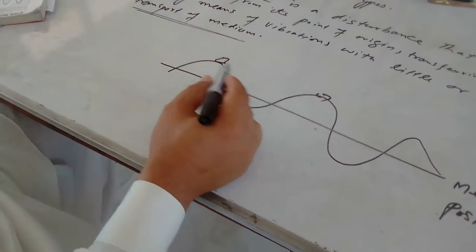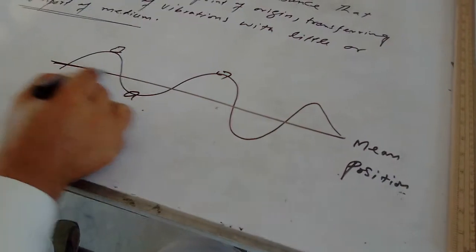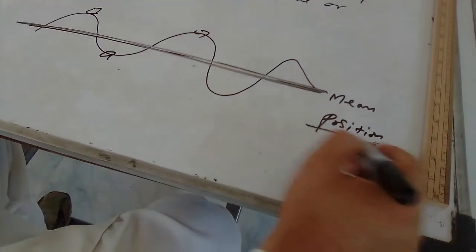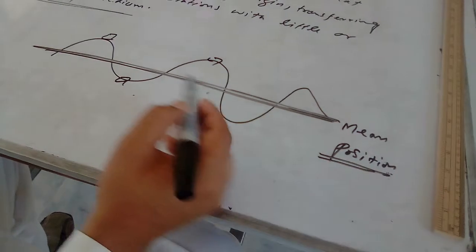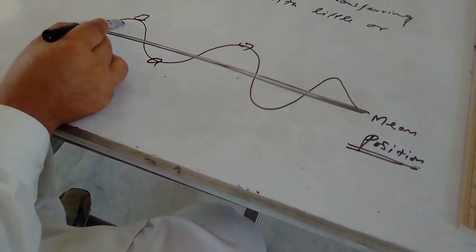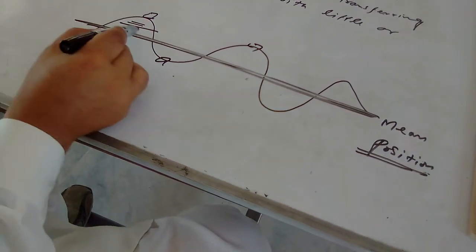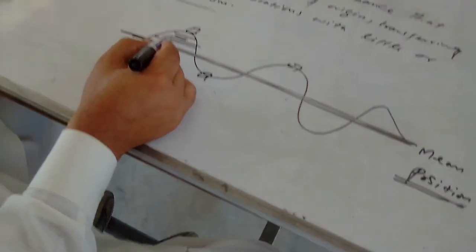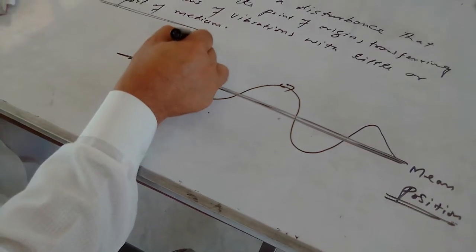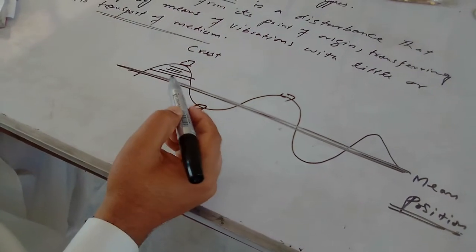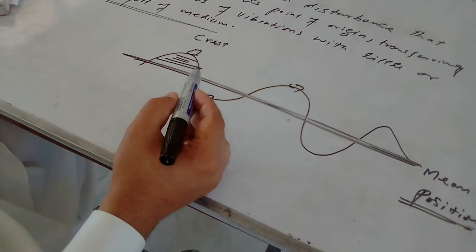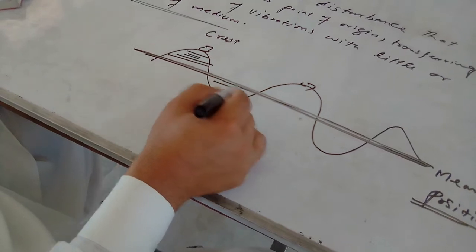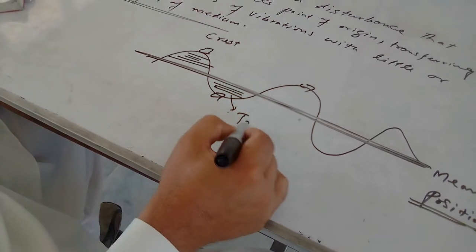Now, there are certain parts of a wave. This is called the mean position, or equilibrium position. The part of the wave above the mean or equilibrium position is called the crest. And the part of the wave below the equilibrium or mean position is called the trough.